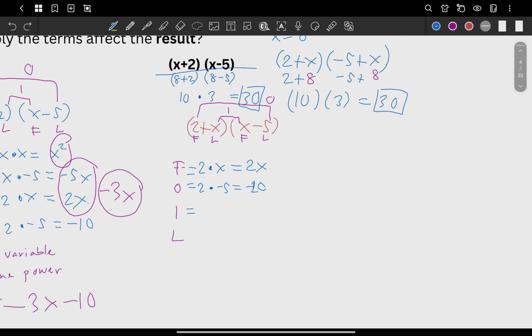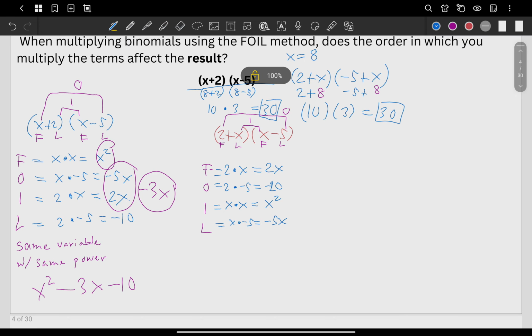And you know already what x times x is, right? Using our laws of exponent, that should be x squared. And our last term, you have x and negative 5. So x times negative 5 is negative 5x.